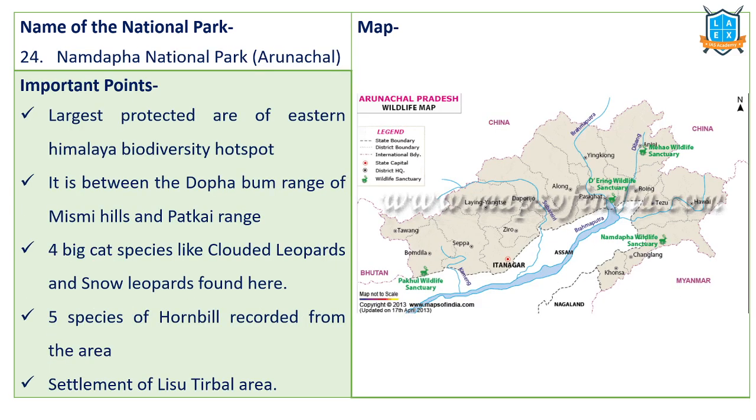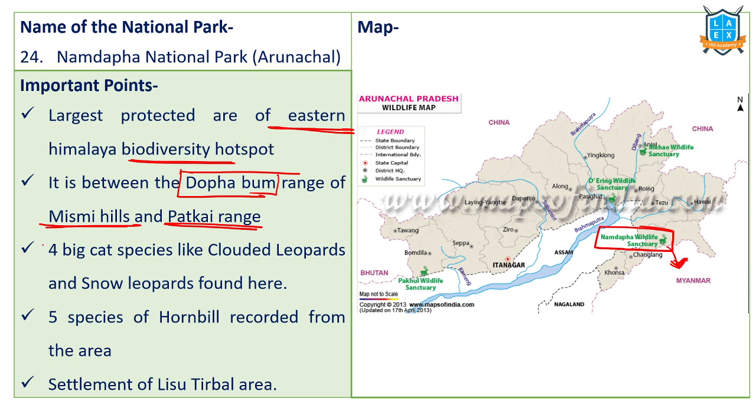Next, Namdapha National Park. Very, very important. Very frequently asked national park, Namdapha. It is located in Arunachal Pradesh. It is largest protected area in the Eastern Himalaya biodiversity hotspots. It is located between Dopabum Range of Mismi Hills and Patkai Range. Patkai Bum, Mismi Hills, Dopabum. So it is located in between Namdapha, eastern side. It has border with Myanmar. Very important, has border with Myanmar.